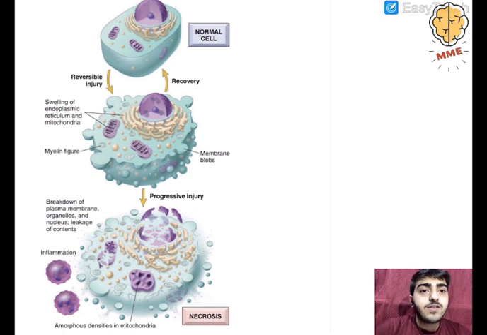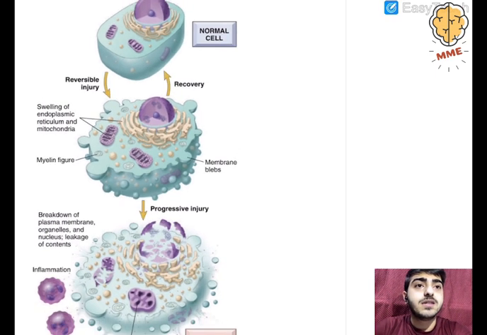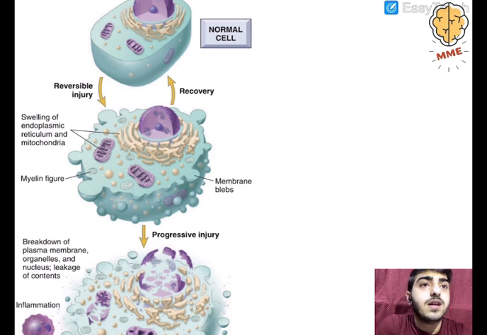Now see, this is a wonderful image derived from Robbins. What this image is telling us is that this is a normal cell, the plasma membrane is intact and everything is normal. Then reversible injury occurs, and the cell shape, structure and organelles change. If the injurious stimulus is removed, then recovery will happen. Recovery of this cell, and the cell will revert back to its normal state. So it's like a cycle: injurious stimuli for a short time cause this, then recovery happens and the normal cell state is achieved.